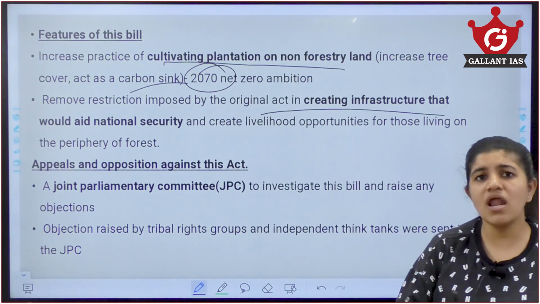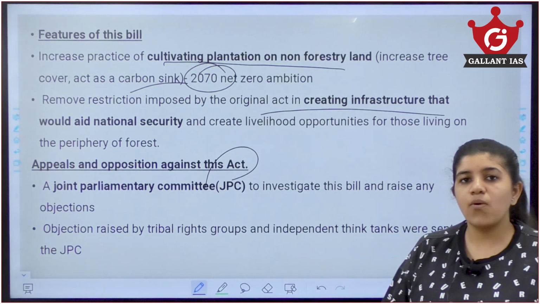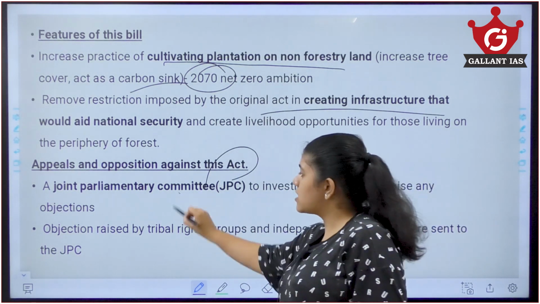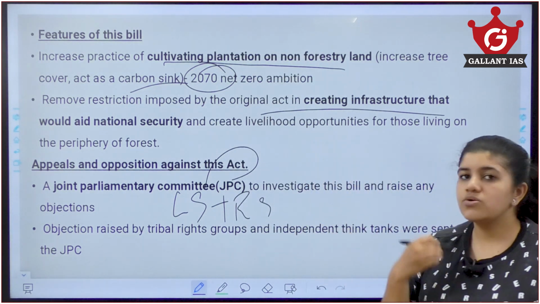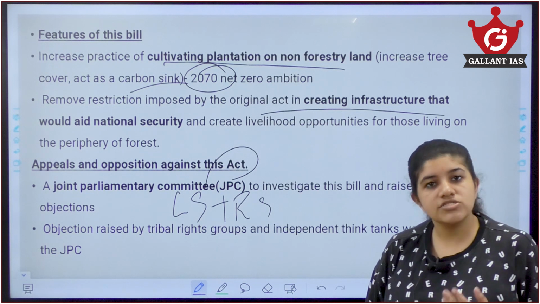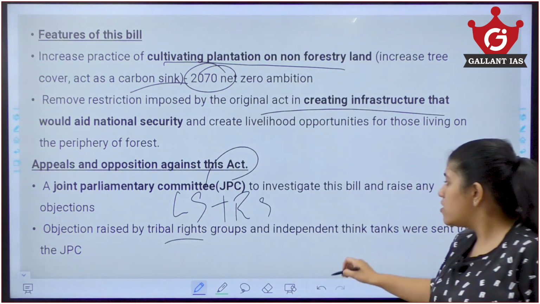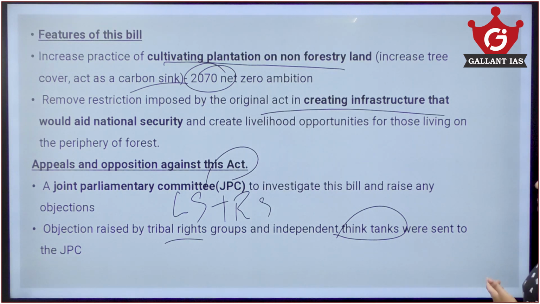Now, there is some opposition against this act, and appeals. Parliament is going to create a Joint Parliamentary Committee, consisting of members of both Lok Sabha and Rajya Sabha, to investigate this bill further. Also, many objections were raised by tribals and independent think tank groups about this bill. So, let us see what is happening.